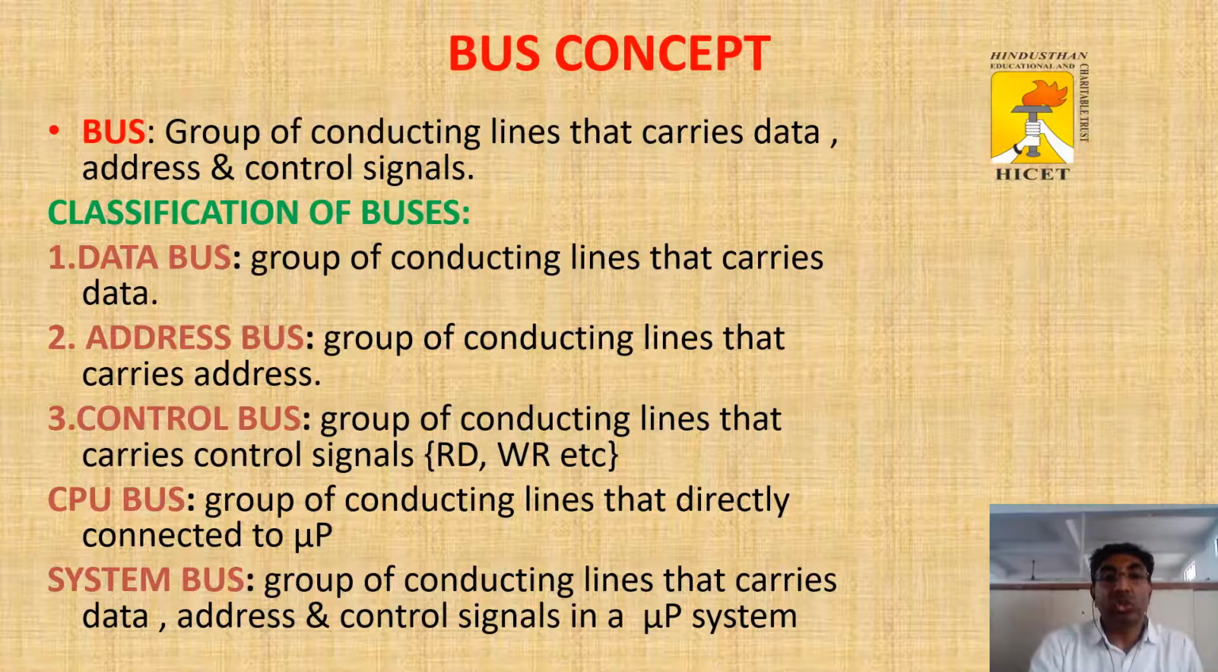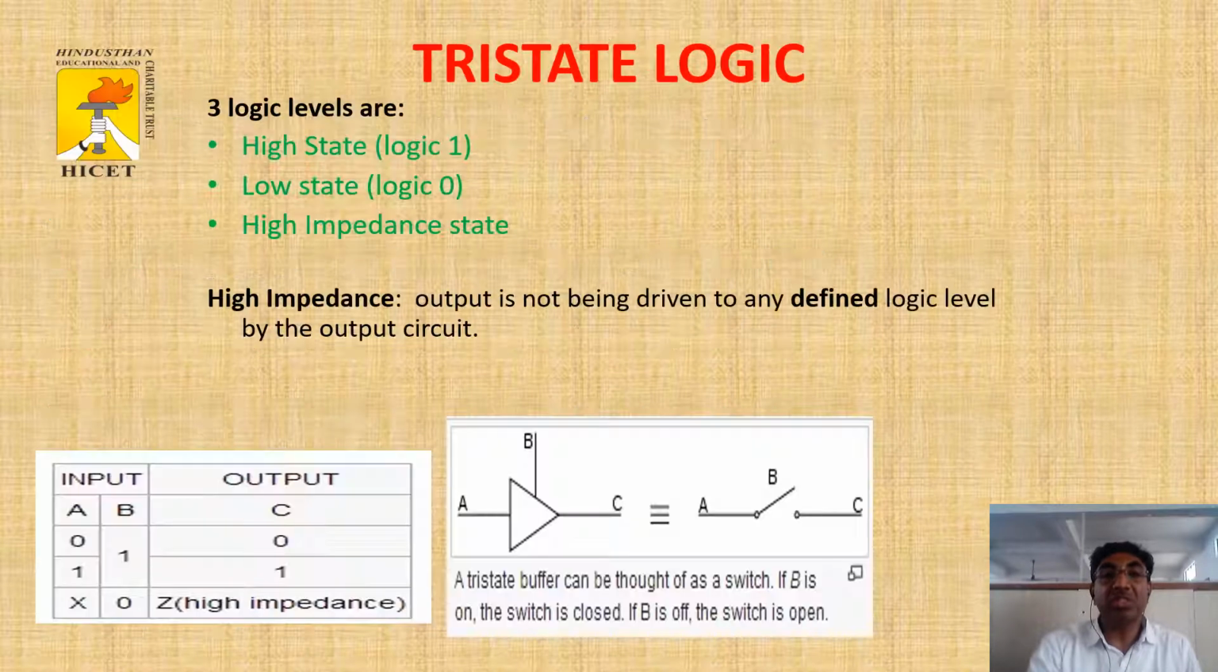Then the control bus is a group of conducting lines that carries control signals, read, write, etc. The CPU bus is a group of conducting lines that are directly connected to the microprocessor. The system bus is a group of conducting lines that carries data, address and control signals in a microprocessor system.